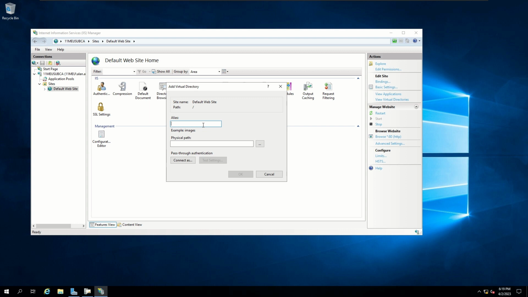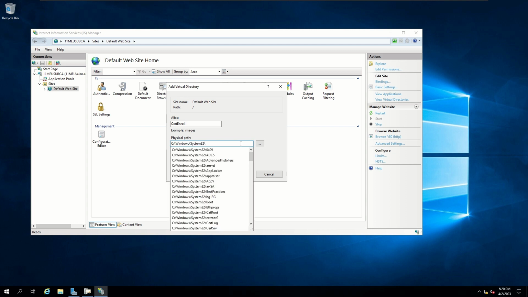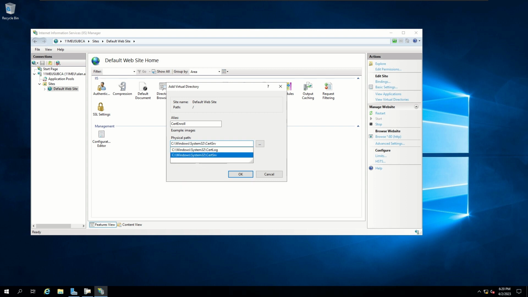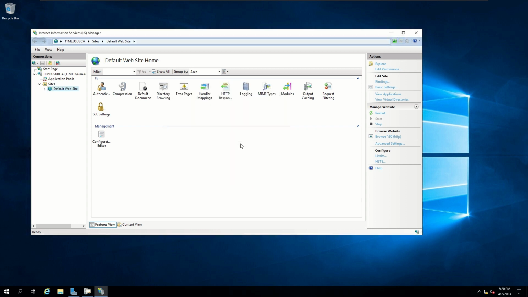Alright, in this pop-up window under Alias, we're going to type in CertEnroll. And then for the physical path, we are going to type in C drive, Windows, System32, CertSrv, and CertEnroll. And then click on Enter.